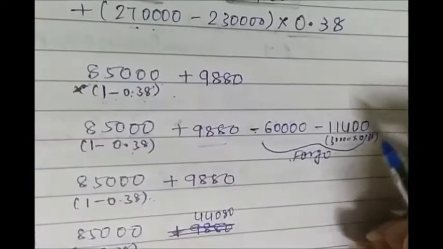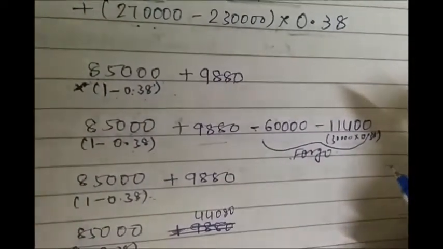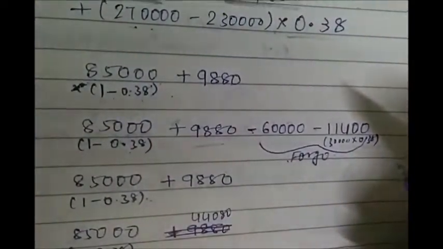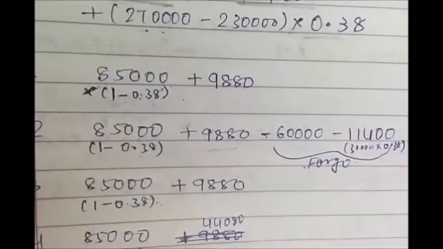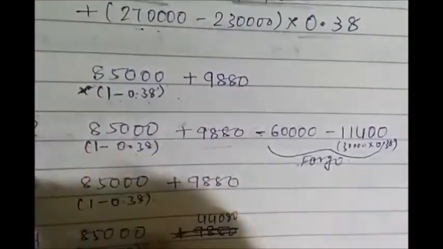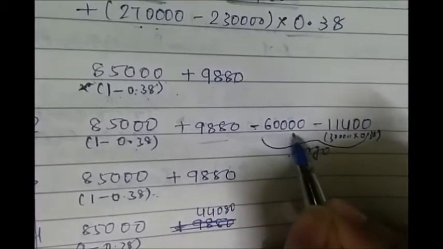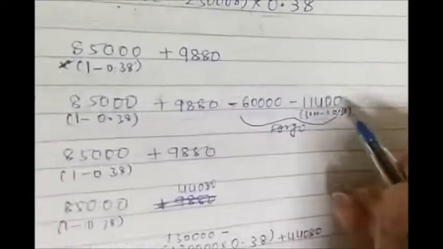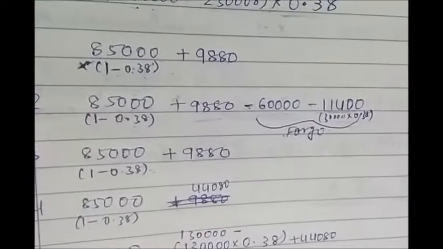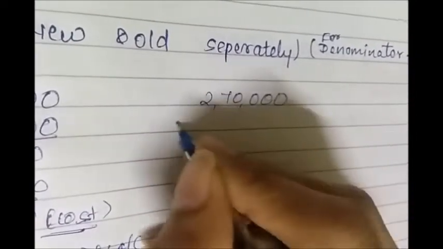Because we are already told that if you are not selling the machinery at year 0, you will have to sell it after 2 years. So if you are selling it at the end of 2 years, you will be getting 60,000, right? And another thing, we are also calculating the tax shield. Say at the end of 2 years, it was 2,70,000.